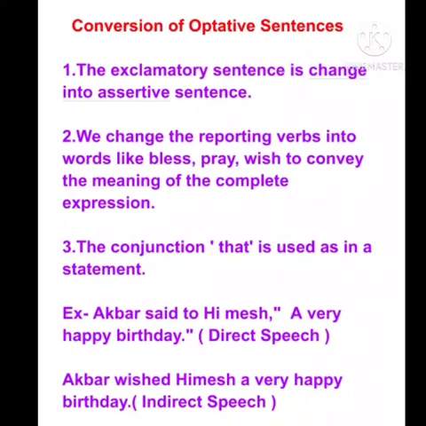Okay, second point, we change the reporting verb into words like bless, pray, wish to convey the meaning of the complete expression. Instead of said or told, we can write these verbs like bless, pray, wish. And the third point says that conjunction that is used as in a statement. Over here we have to use conjunction that.